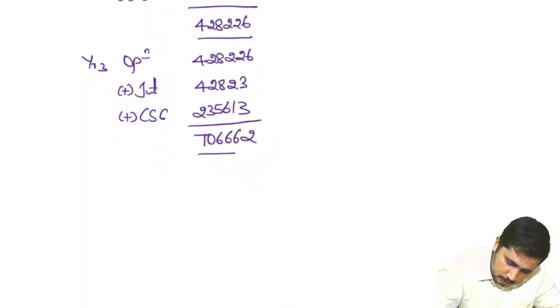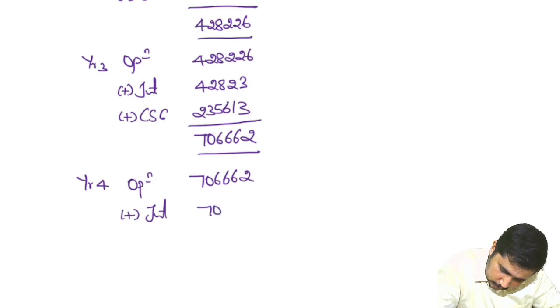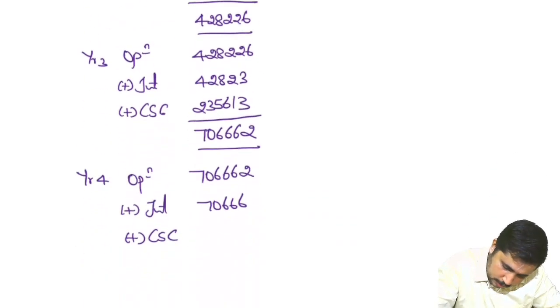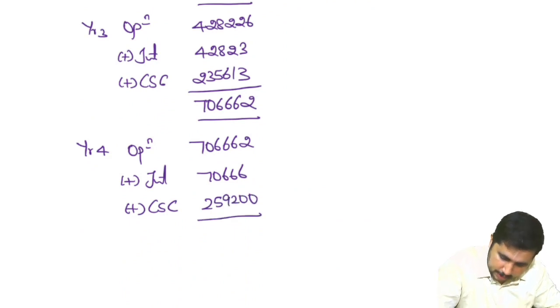Then when you come to year 4, opening 706,662, add interest again at 10%, so 70,666. Then add current service cost, which is 259,200, correct? Yes, so 259,200. Take the total.